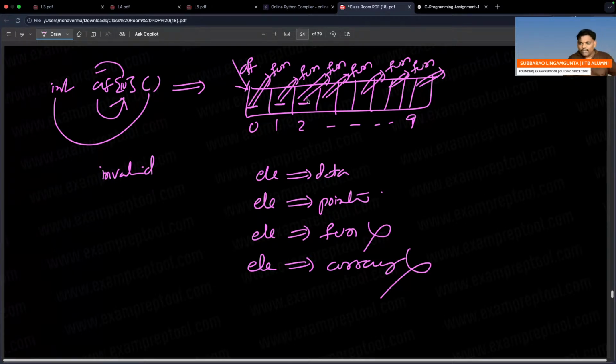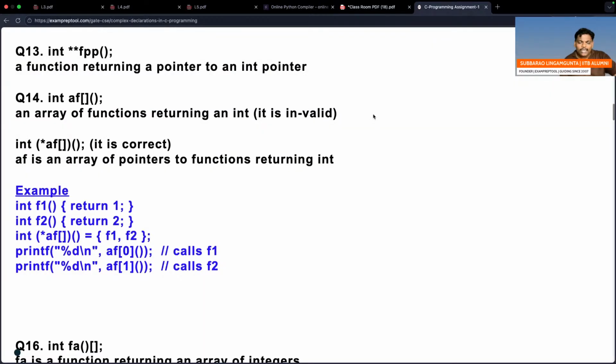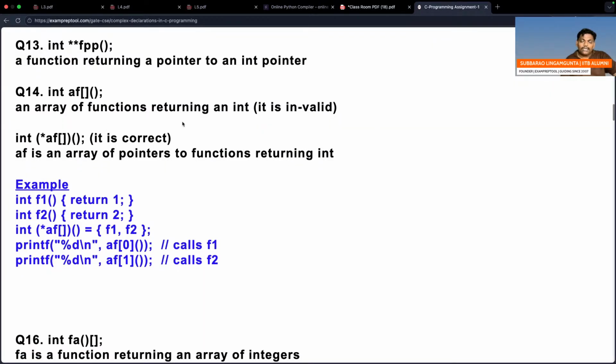I think it is going to be question number 14. If you see this one, it is invalid. Learn, if anything new. An array of functions returning an integer. You want to say that it is invalid. An array of integers, okay. An array of pointers, okay. But an array of functions, not okay. Inside an array, every element a function is not okay.